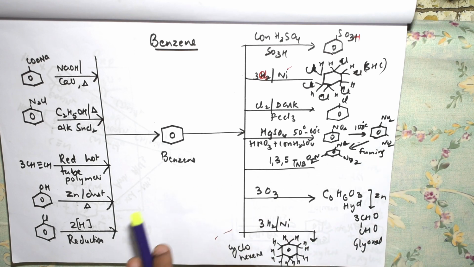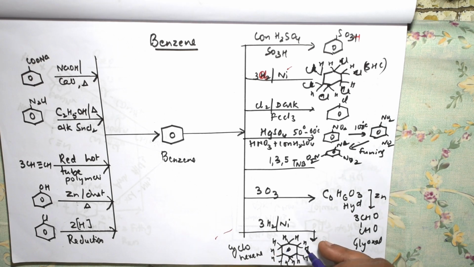Further students, benzene can undergo reduction and form cyclohexane, right? Cyclohexane is a compound. So 3 twos are 6. You're adding to all the carbons, so all the hydrogens are added and this bond goes off. This is a cyclo compound. There's no delocalization, and 6 plus 6 will be preparing a cyclo compound.